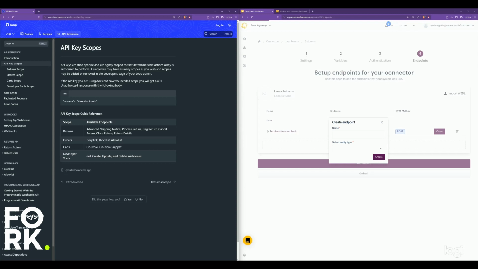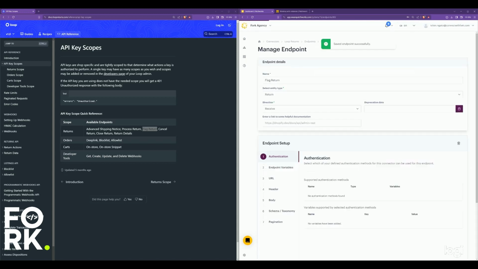Let's pick one scope here. So this one, yeah. And it is return, and we are specifying that it's sending.